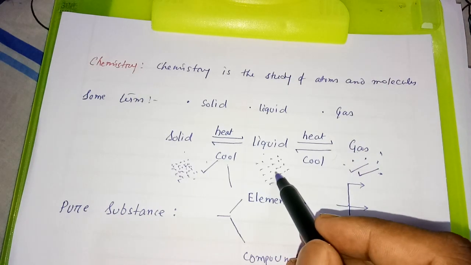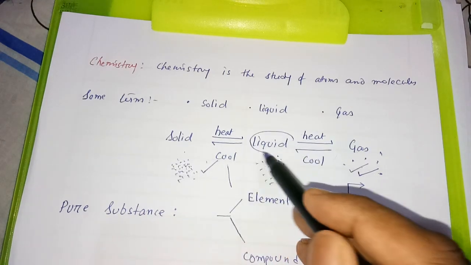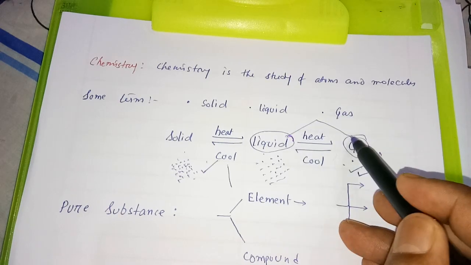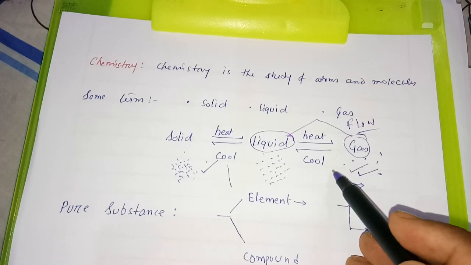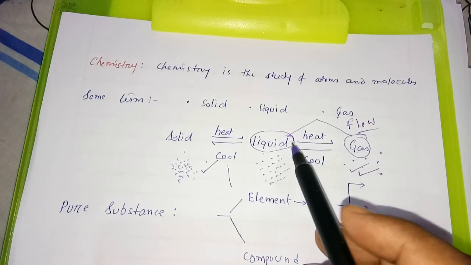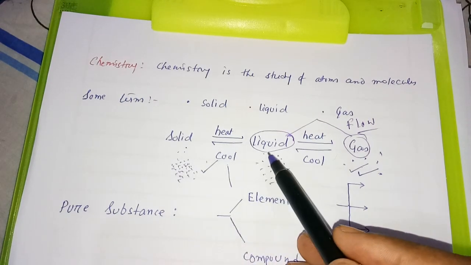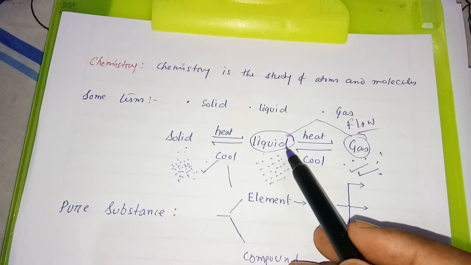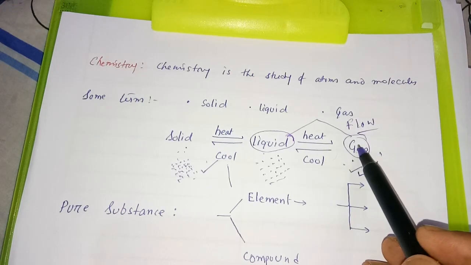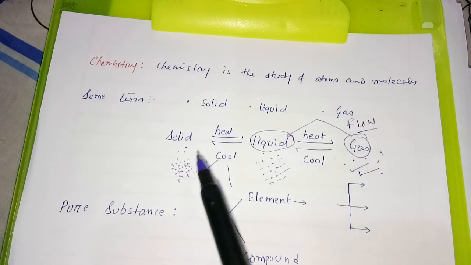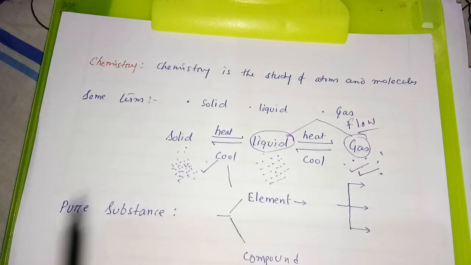Now there is one special property of liquid and gas which is not present in solid, that both liquid and gas possess a property to flow. Means both behave as fluids. That is why this flow property is absent in solid. Another point, students, I want to tell you: in compressibility, solid and liquid you cannot compress, but gas can be compressed easily.